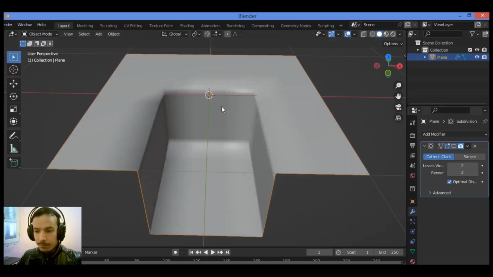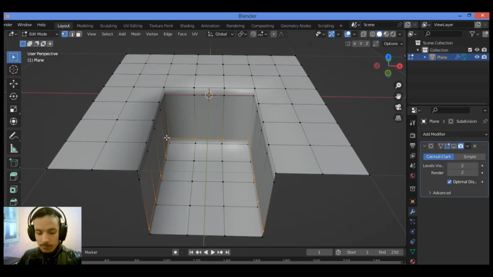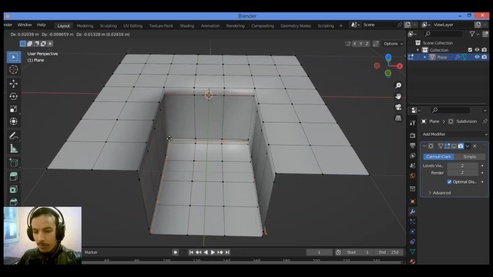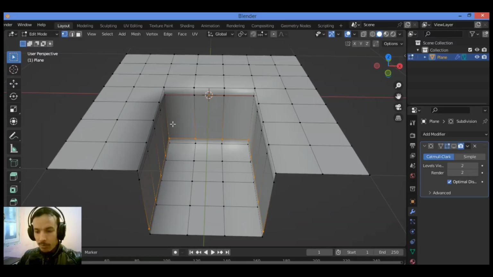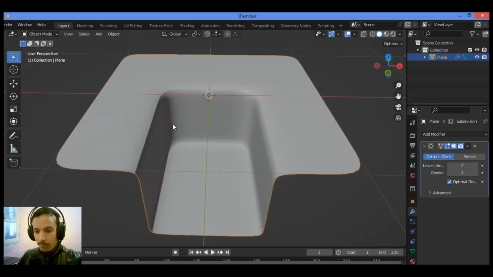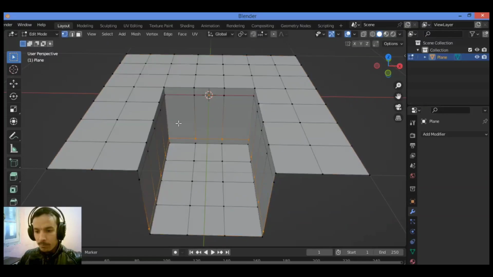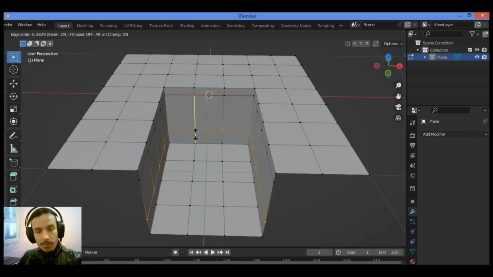So let's go back. Like this, you can press E to move it, or extrude. When adding a loop cut, you press Ctrl R, add the loop cut, hit E to conform the loop to the neighboring geometry, as you can see, and F to flip which side it conforms to.